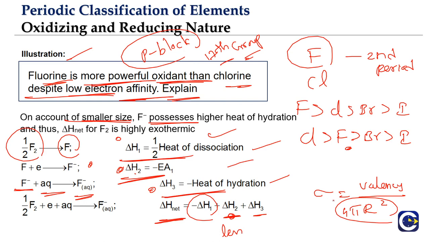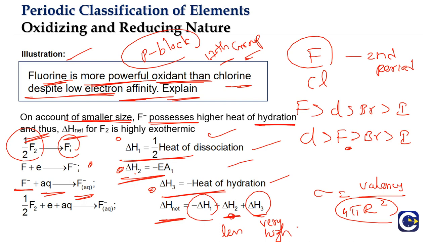Due to this, what we'll see, the hydration of fluorine is going to be exceptionally high, which means what? The hydration energy, this H3 part, is going to be very high. Yes, electron affinity is less, but hydration energy is exceptionally high. Because of this, what we see, because we have to look at not just about one energy part, we have to look at the delta H net. So the delta H net for the fluorine is what? It is going to be overall highly exothermic. That is the reason why fluorine will be able to act as a powerful oxidant than chlorine.